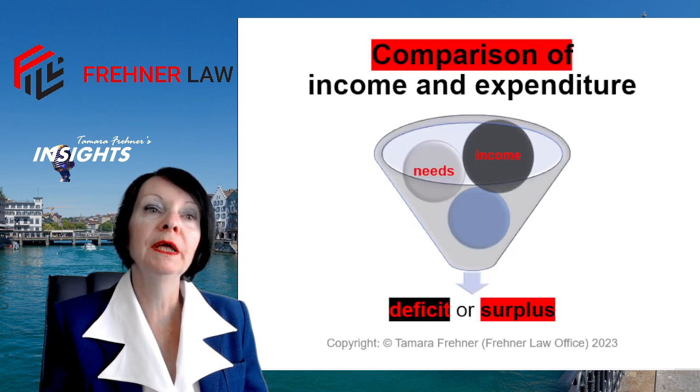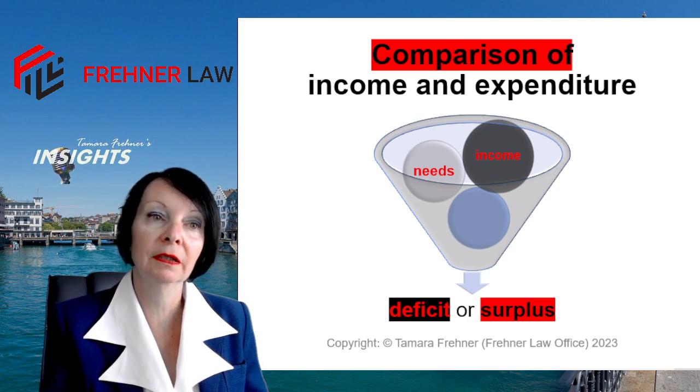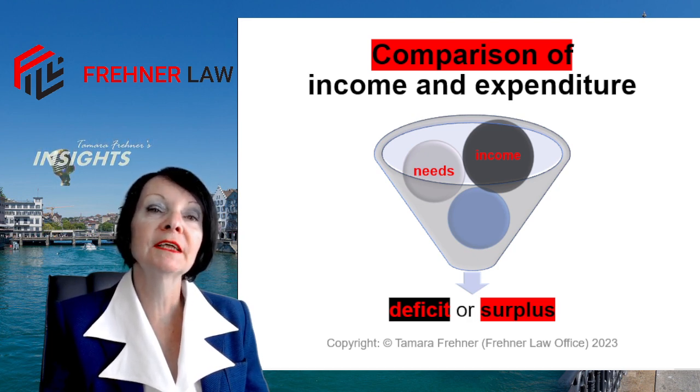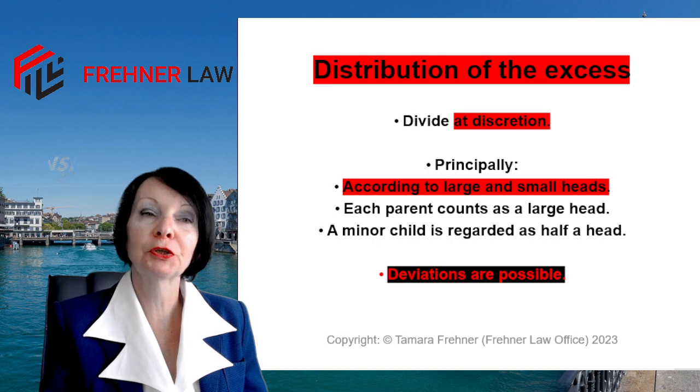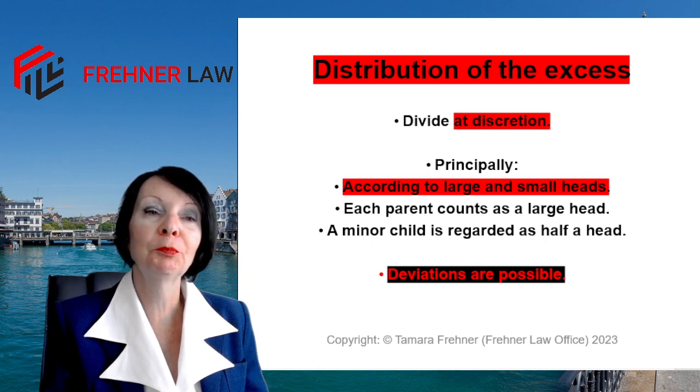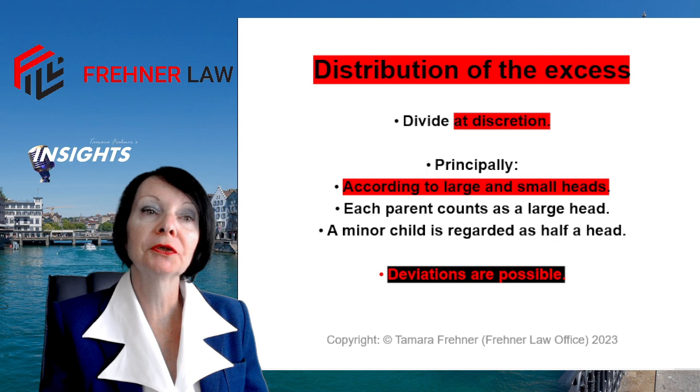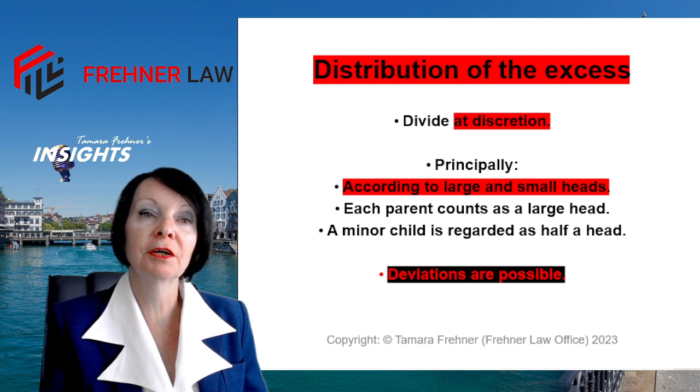Subsequently, we compare the income to the need, the cost of living. A deficit or a surplus may result. Hopefully a surplus. If an excess remains, it is distributed at discretion. This is done only according to large and small heads. Minor children have half the surplus share of their parents.